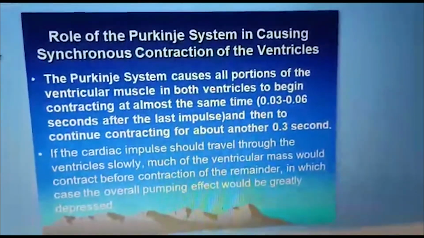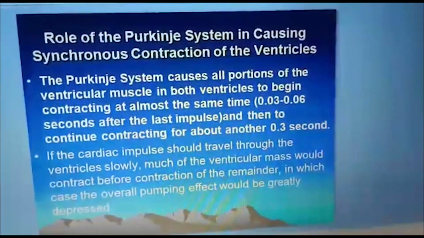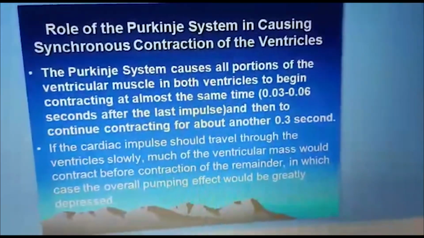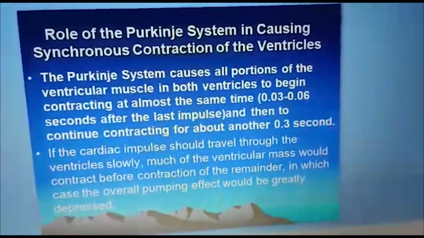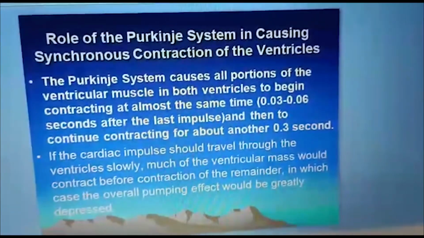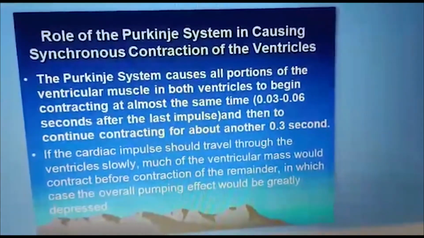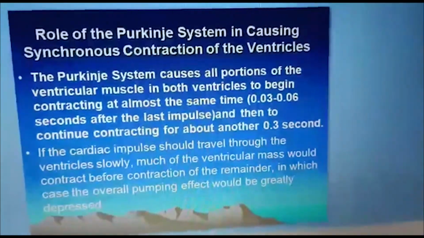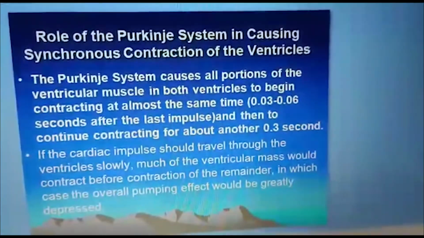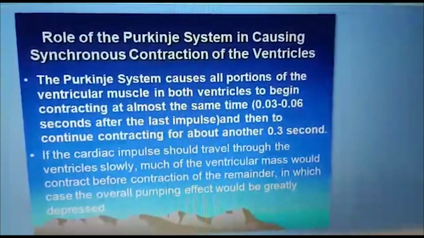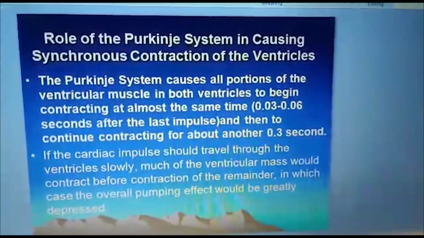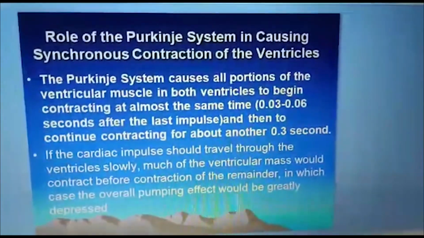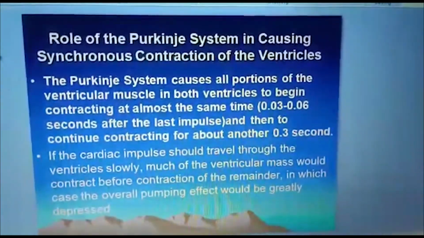Role of the Purkinje system in causing synchronous contraction of the ventricles. The Purkinje system causes all portions of the ventricular muscles in both ventricles to begin contracting at almost the same time, 0.03 to 0.06 seconds after the impulse arrives, and then to continue contracting for about another 0.3 seconds. So if the cardiac impulse should travel through the ventricles slowly, much of the ventricular mass would contract before the contraction of the remainder, in which case the overall pumping effectiveness of the heart would be greatly depressed. So the Purkinje system is responsible for synchronous contraction of the ventricles.